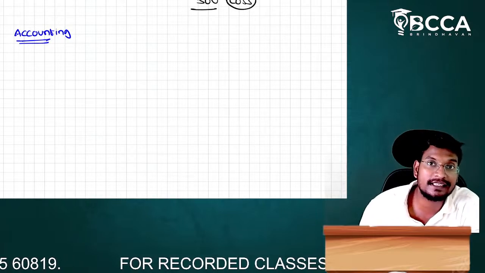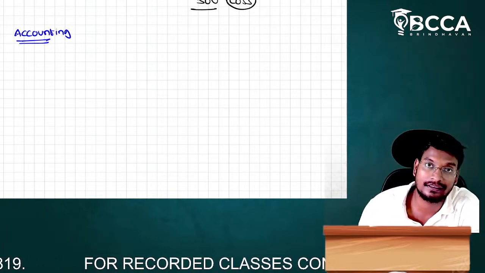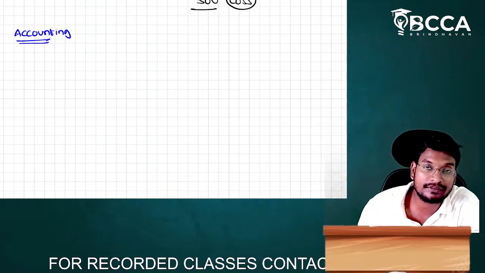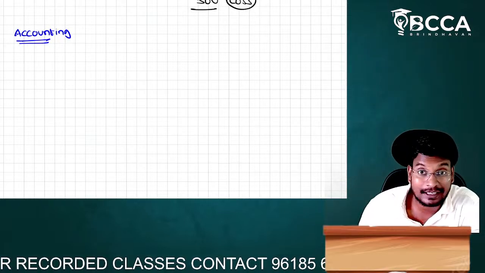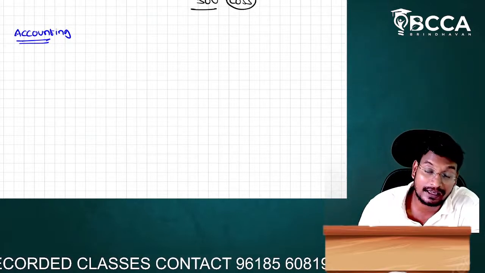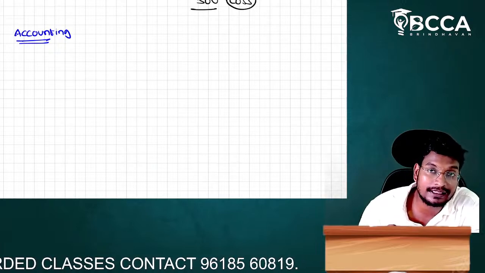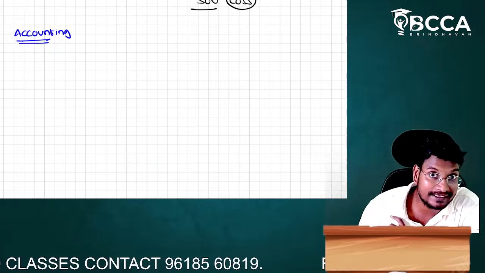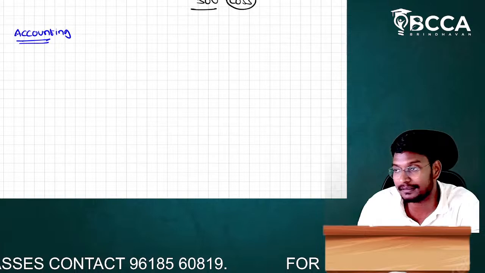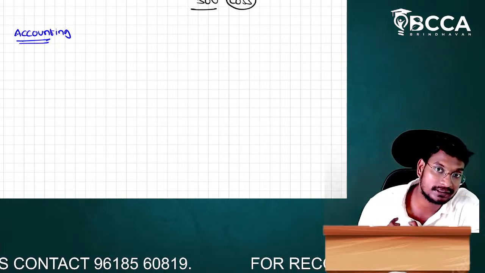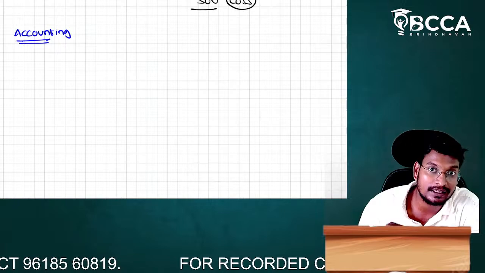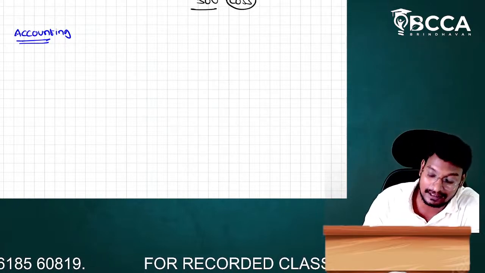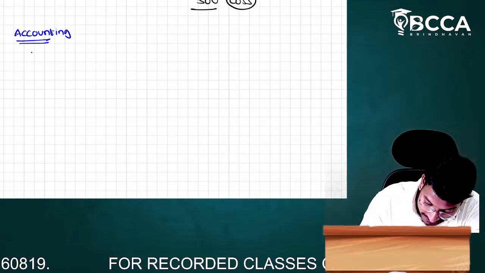Sir, the accounting definition is given by ICAI, not ICMAI. The accounting definition is given by whom, sir? ICAI. Because all the accounting standards are prepared by the ICAI. So they have given the definition, ICAI, but not the ICMAI. Even though we are studying cost accounting only, in that we have to study the accounts, but the definition is given by whom, sir? ICAI or ICMAI, sir? ICAI. Okay, na, sir?